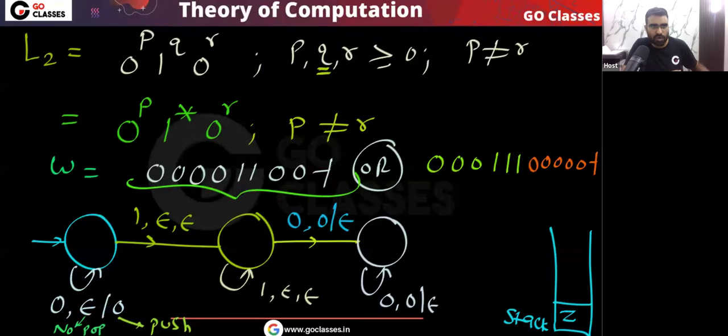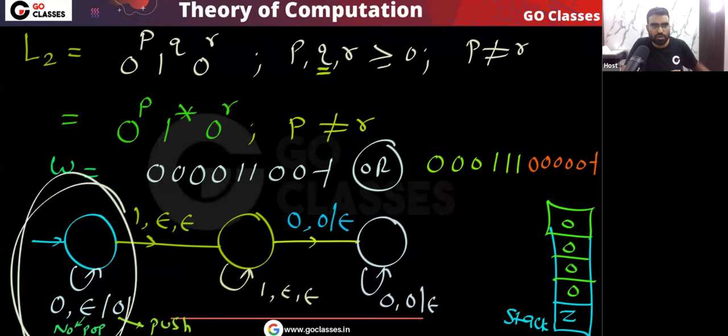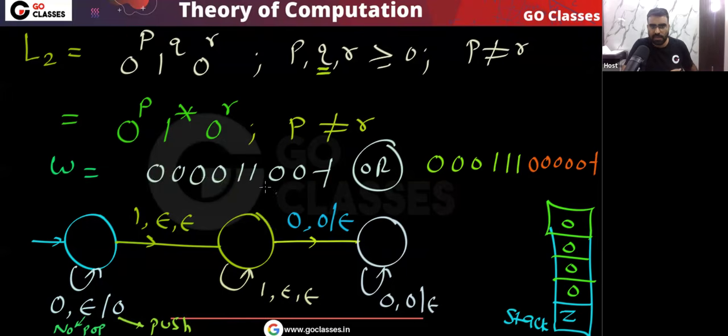In this type of string I will push all the zeros. After pushing all the zeros, these ones I will skip. Then for every zero I will pop 0. There are 2 zeros, so I will pop 0. Okay, is this clear?